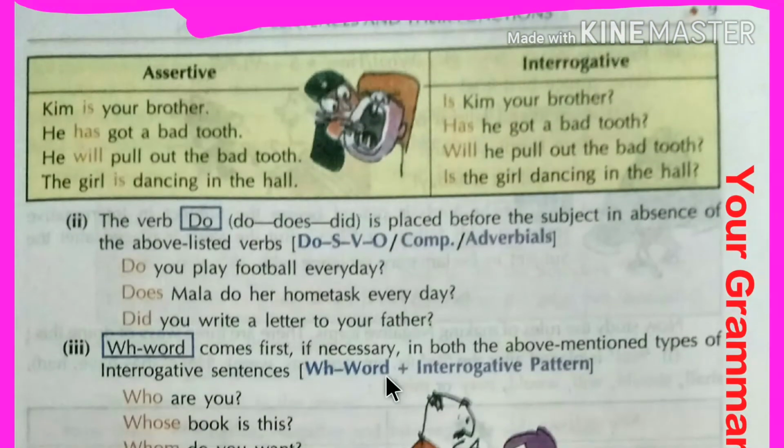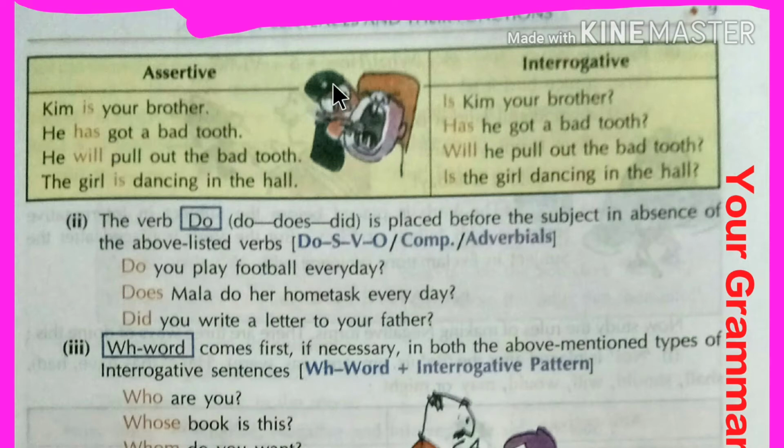However, it will be very clear to you if you see some examples. See here, Kim is your brother, right? So in interrogative, you have to take the auxiliary verb before the subject. Is Kim your brother? This is a linking verb here, but this is auxiliary. He has got a bad tooth, right?